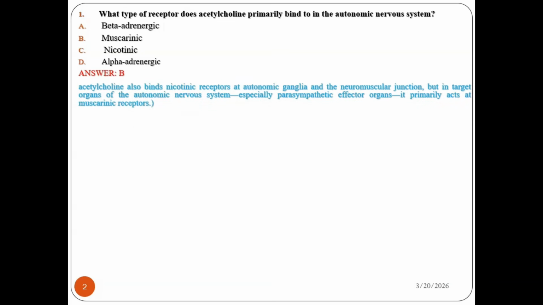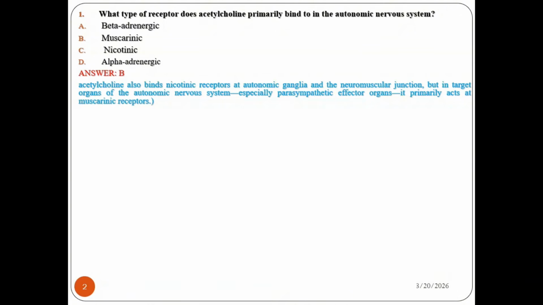Be sure that both the muscarinic and the nicotinic receptors can be activated by the acetylcholine neurotransmitter. But here the muscarinic receptor is the one mainly targeted in the autonomic nervous system.